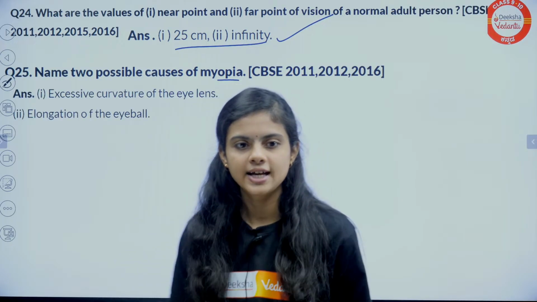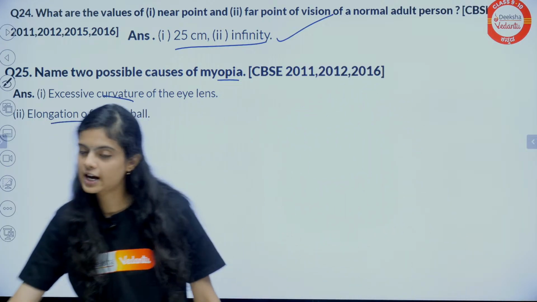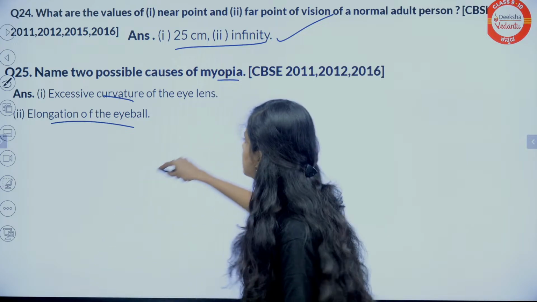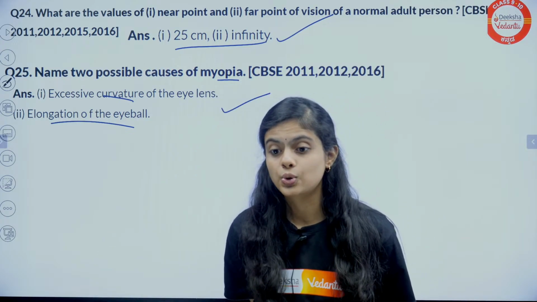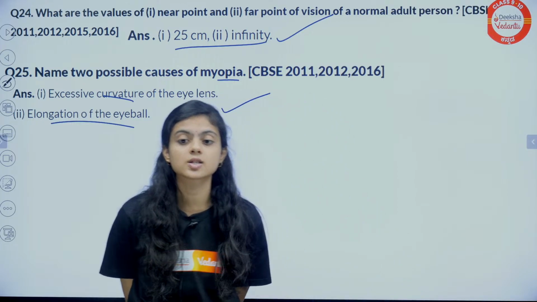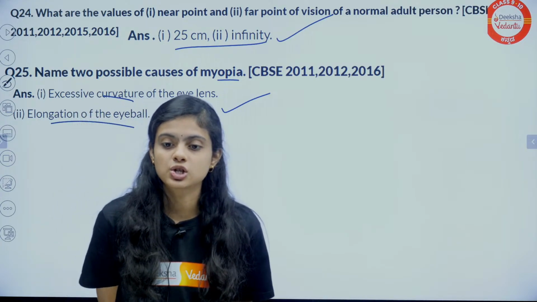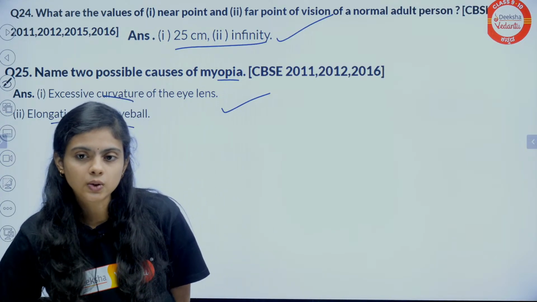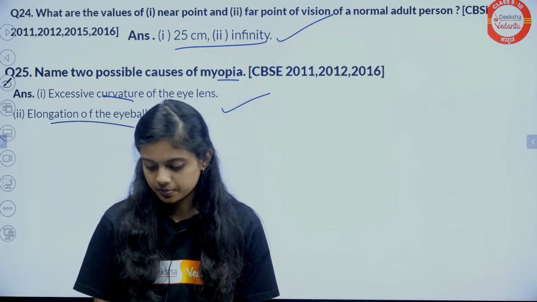Elongation of eyeball. Yes. Excessive curvature, elongation of eyeball is the right answer. You guys have given the right answer. So you already have studied, you guys know these answers. Very good. If somewhere you miss or confuse, just go and study them once again, okay? Just keep studying them once again.